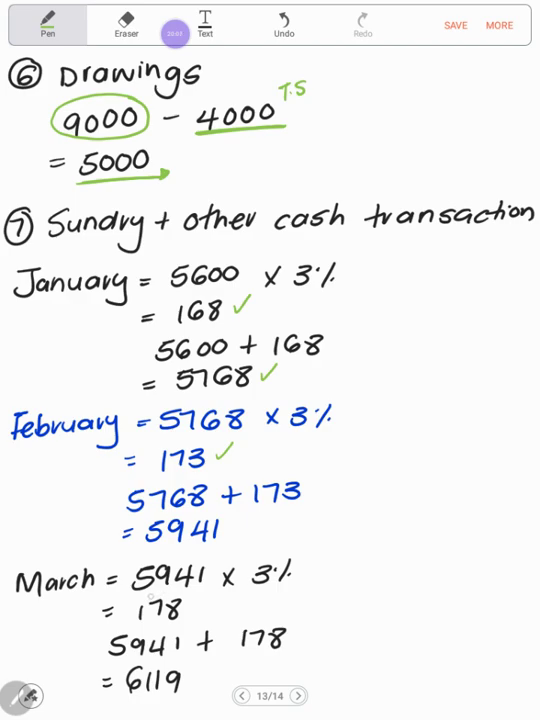I'll take the balance of Feb to work out the March sundry and other cash expenses. 5,941 times 3%, the value is 178. Adding that, the sundry and other cash expenses will equal 6,119 in the month of March.